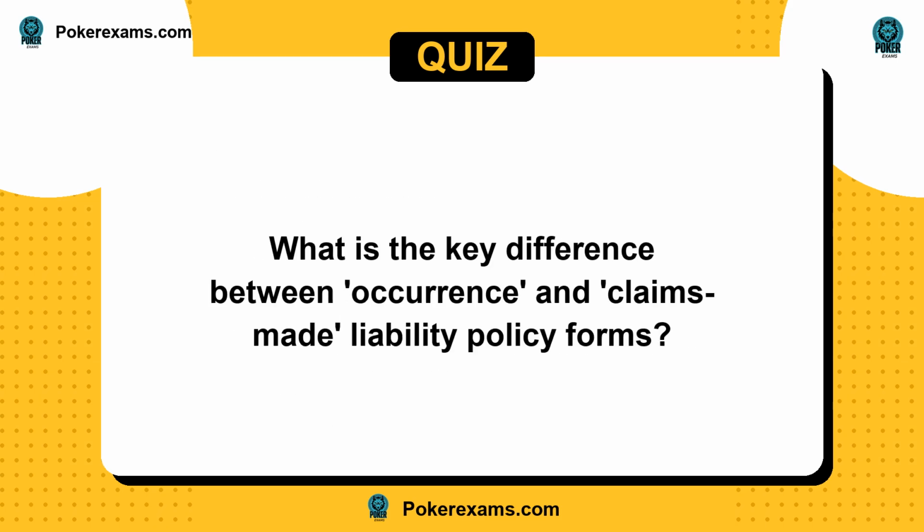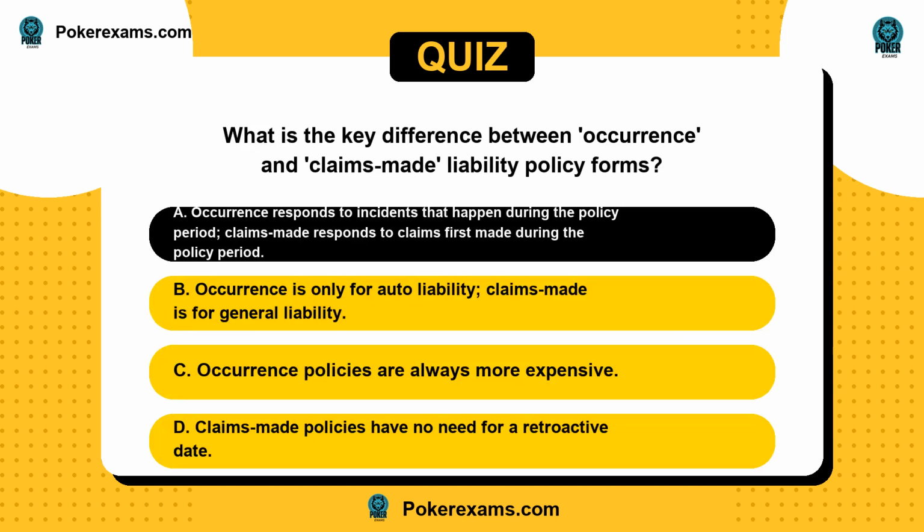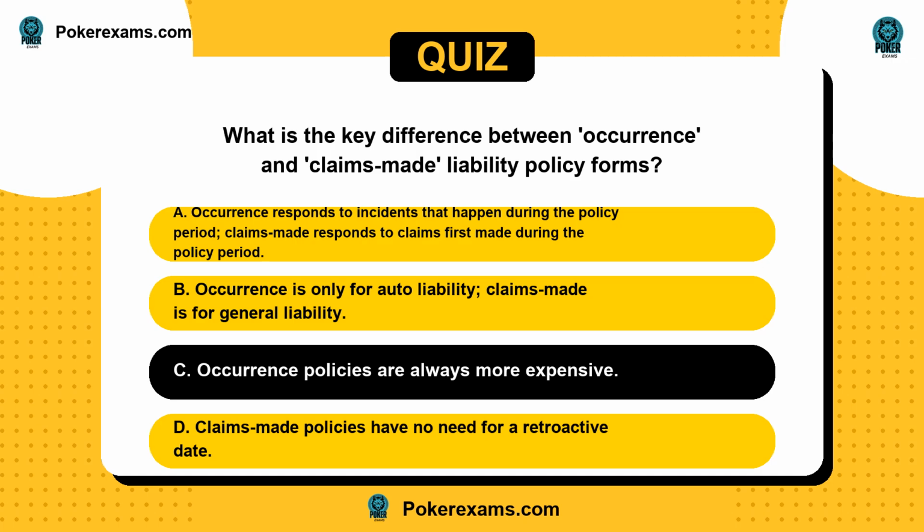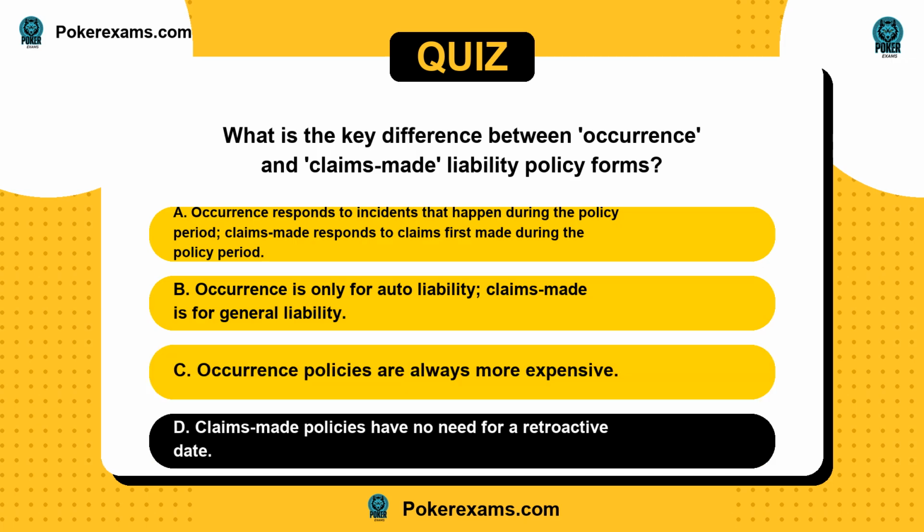Next question. What is the key difference between occurrence and claims-made liability policy forms? Is it A, occurrence responds to incidents that happen during the policy period? Claims-made responds to claims first made during the policy period? Or B, occurrence is only for auto liability, claims made is for general liability? C, occurrence policies are always more expensive? Or D, claims made policies have no need for a retroactive date?